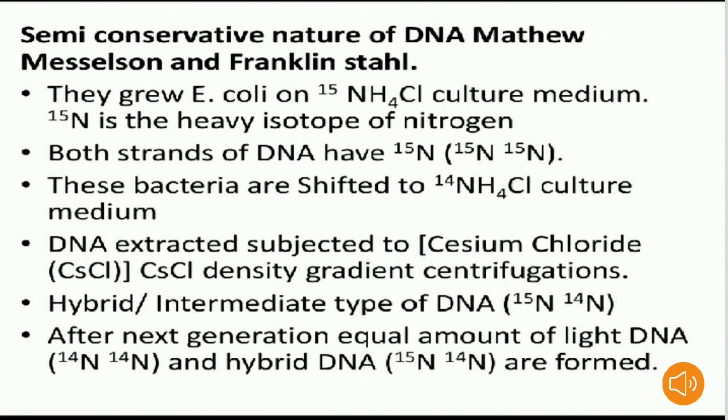Then these bacteria are shifted to 14NH4Cl culture medium. What is the result here? The DNA is extracted and subjected to cesium chloride, CsCl, density gradient centrifugation. Here we have hybrid or intermediate type DNA, that is 15 nitrogens and 14 nitrogens.